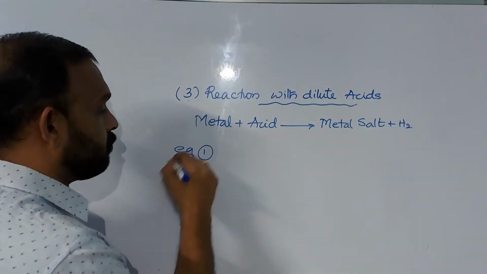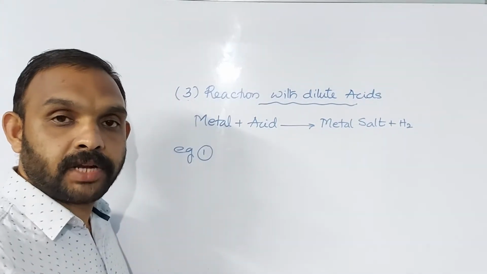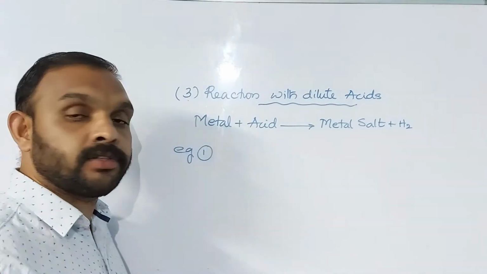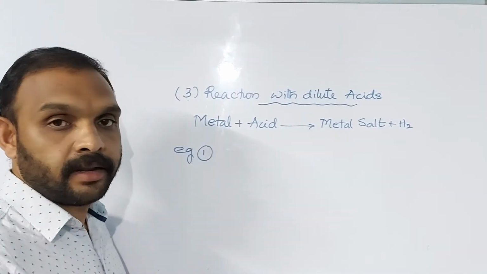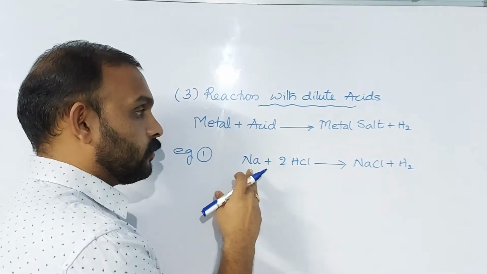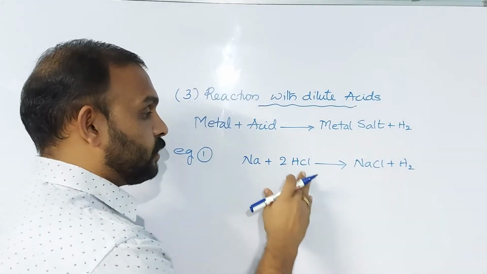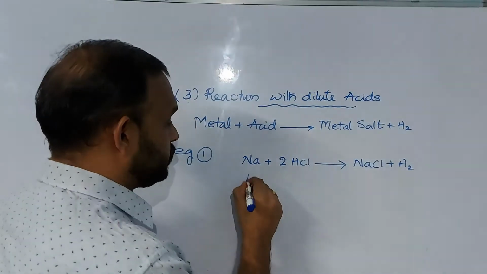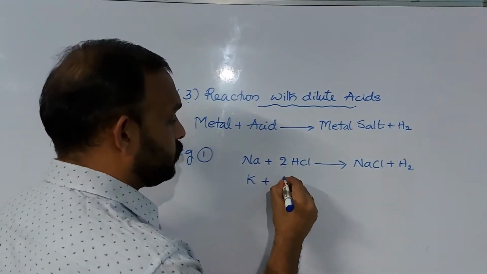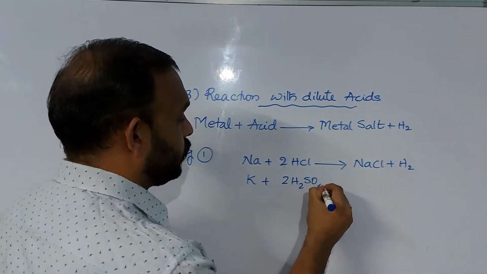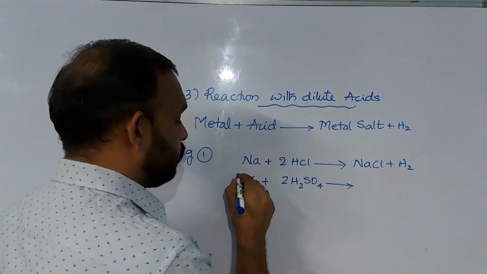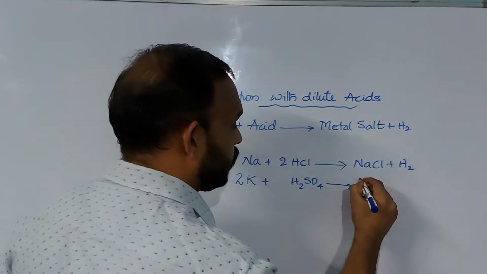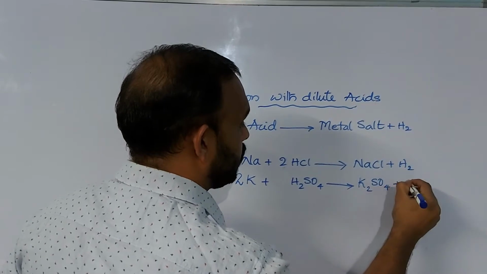Example 1. Metals like sodium, potassium, calcium will react very violently with dilute acids to liberate hydrogen gas. Clear? Now let's see some examples. For example, Na plus 2HCl gives NaCl plus H2. Another example is with potassium: 2K plus H2SO4 gives K2SO4 plus H2.